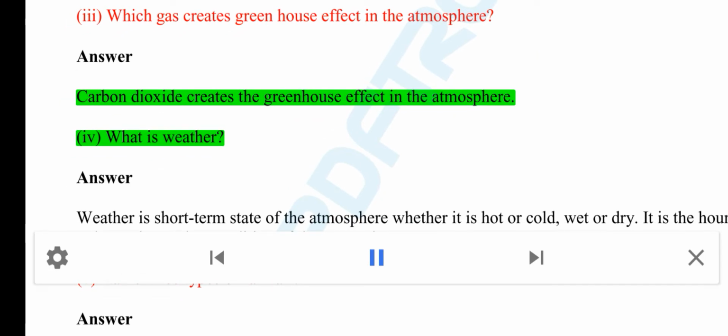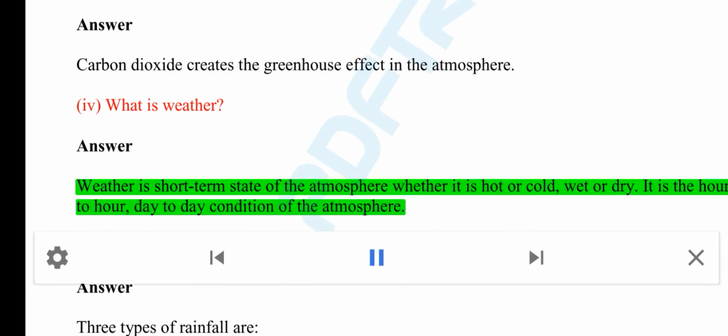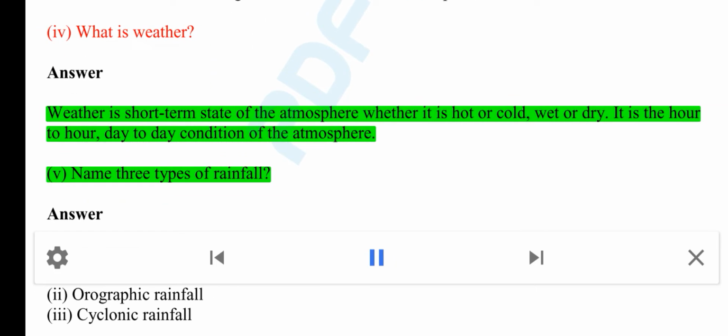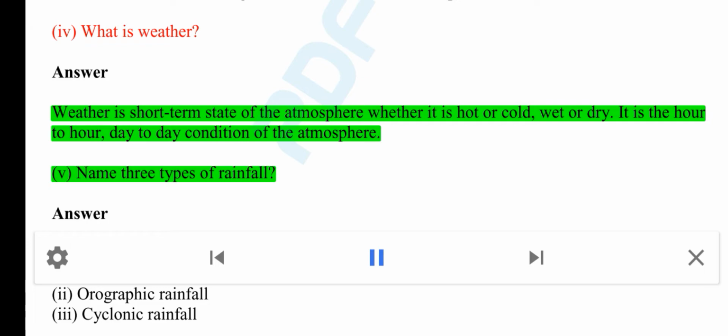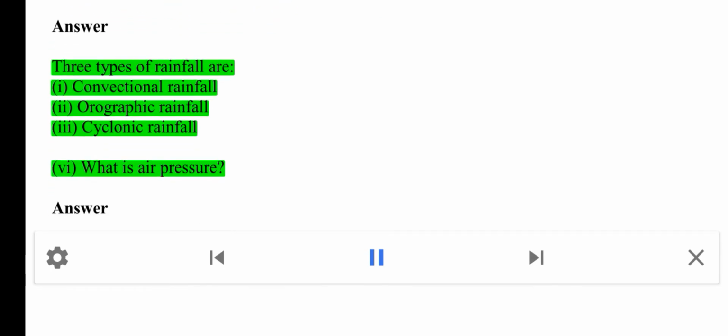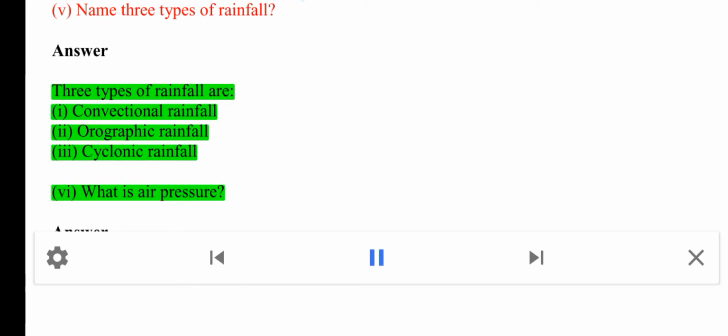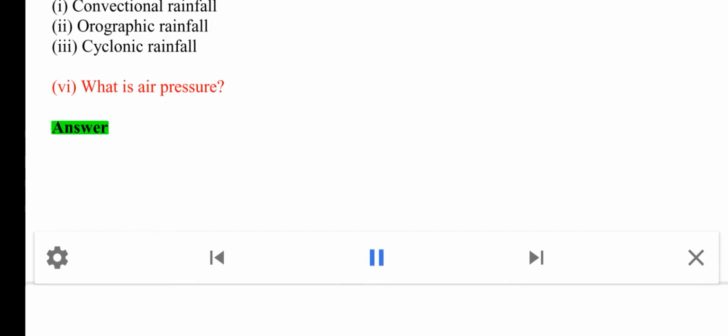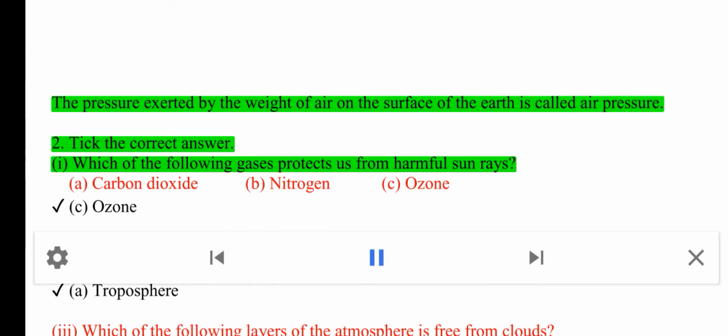IV. What is weather? Answer: Weather is short-term state of the atmosphere, whether it is hot or cold, wet or dry. It is the hour-to-hour, day-to-day condition of the atmosphere. V. Name three types of rainfall. Answer: Three types of rainfall are I. Convectional rainfall, II. Orographic rainfall, III. Cyclonic rainfall. VI. What is air pressure? Answer: The pressure exerted by the weight of air on the surface of the earth is called air pressure.